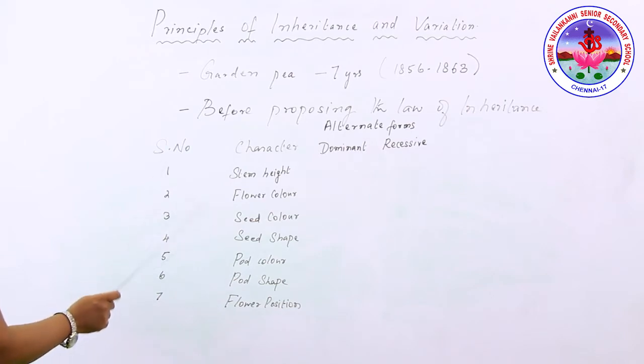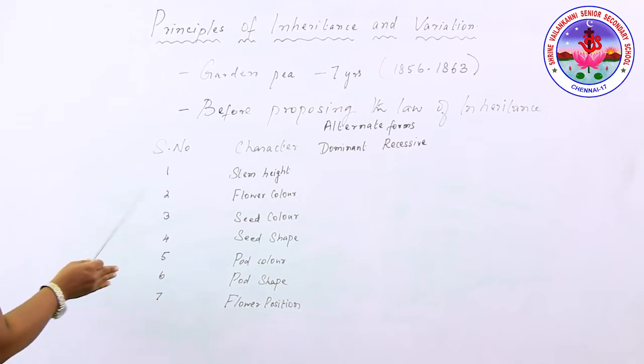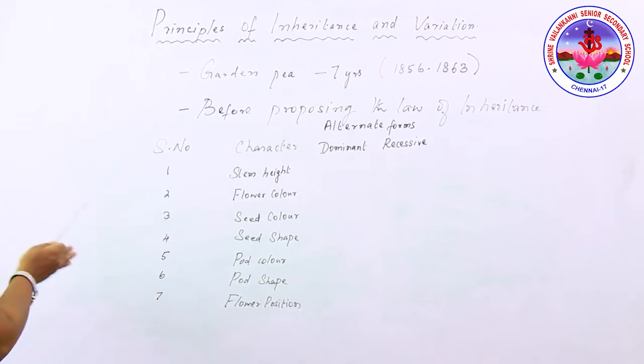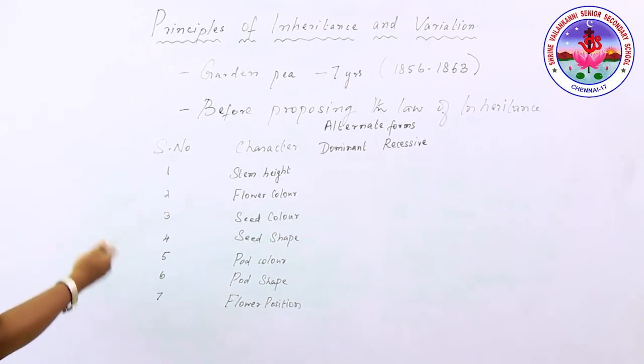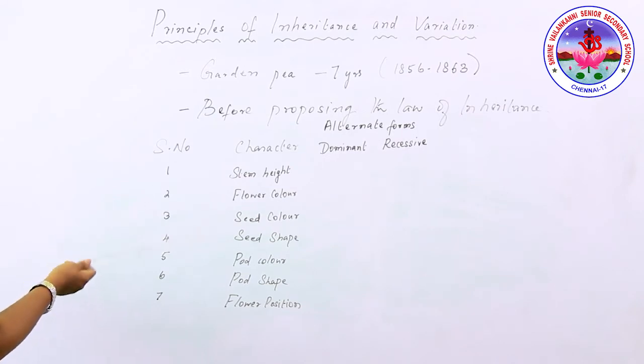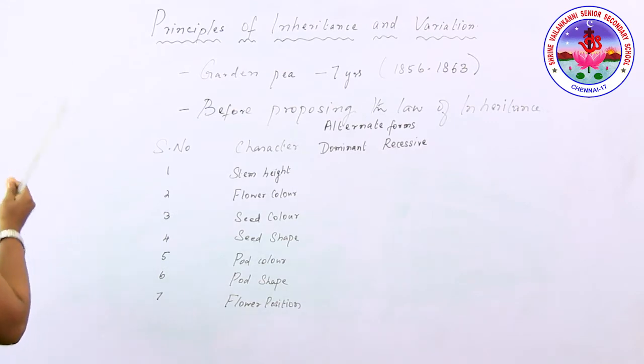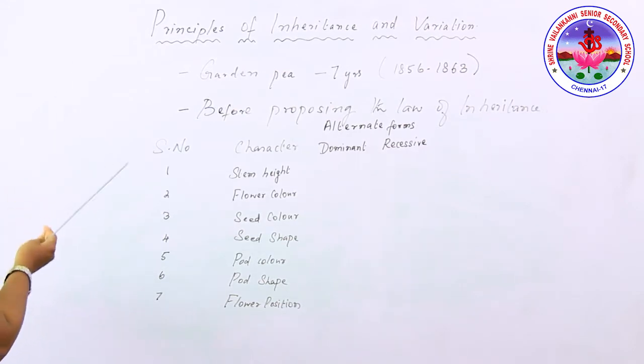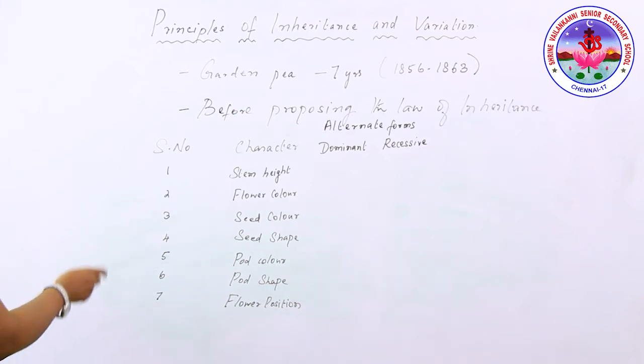Next, the lifespan of the pea plant is very short. If the lifespan is very short, the living and the dying of the plant is quick, so the next generation can be easily observed. The third point is that the flower shows self-pollination, the reproductive parts being enclosed by the corolla. And lastly, it is easy to artificially cross-pollinate the pea flowers. Once the flowers are hybridized, the hybrids thus produced were fertile. This made Mendel select the pea plant.